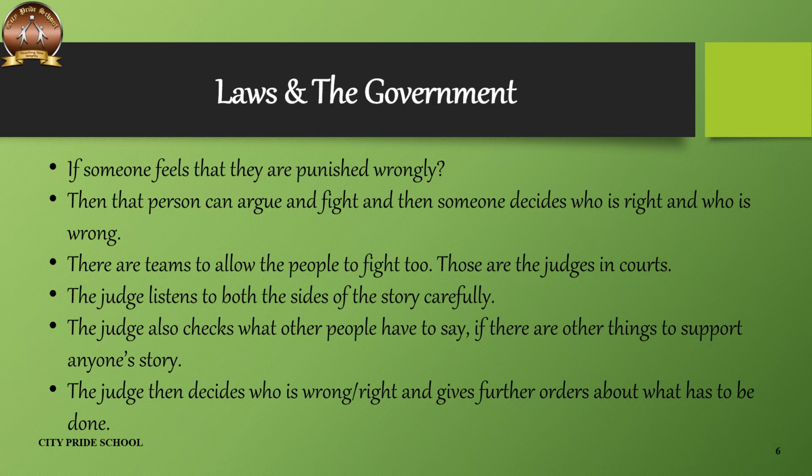Your mother or father punishes you, right? Suppose you and your brother or sister are fighting for some reason, and you both go to your parents saying that he did this or she did that. What do the parents do? Of course, they listen to you as well as your brother or sister, and then they give the decision, right?